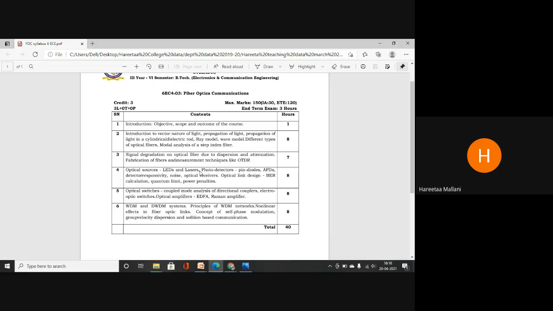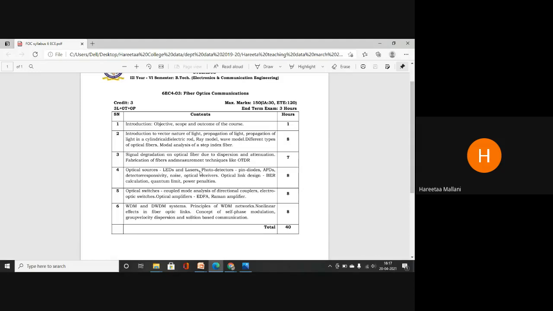Attenuation means as the light propagates from one place to another, or travels through a distance, the light ray gets attenuated. That means its amplitude continuously decreases. That is attenuation. Dispersion means that light will get spread and its intensity will degrade. That is dispersion. We all know there are different kinds of dispersion. I think you have studied the ISI pattern also. So optical fiber signals suffer due to dispersion and attenuation.